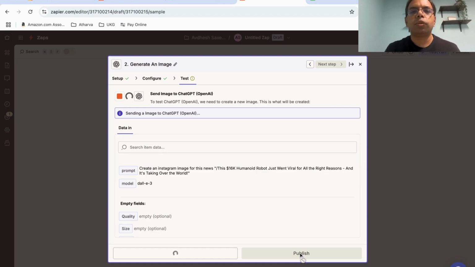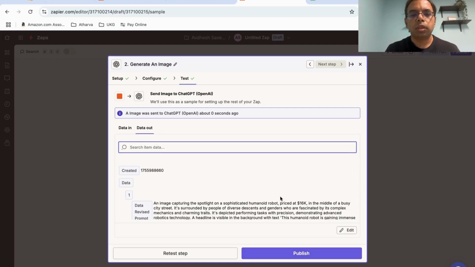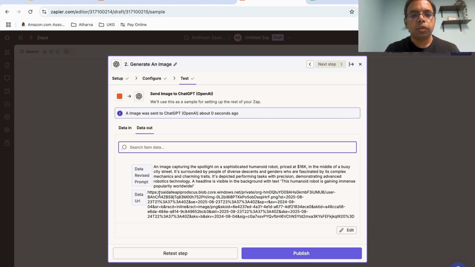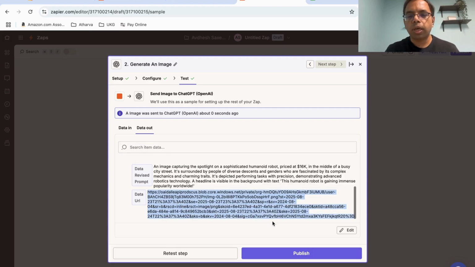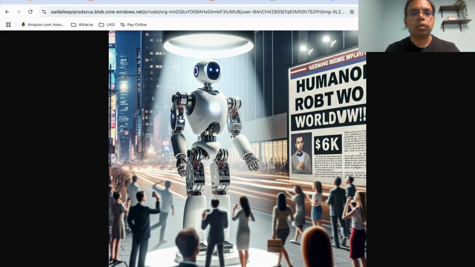It'll just take maybe a minute, and it has created this image, the data URL. Let's copy paste and see how it looks. Okay, cool. So this is the image which it has created.